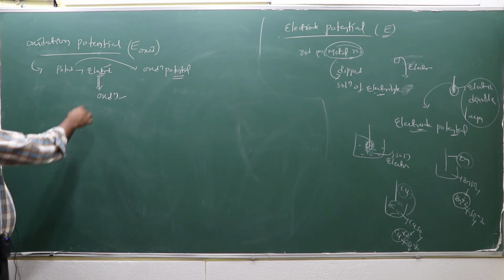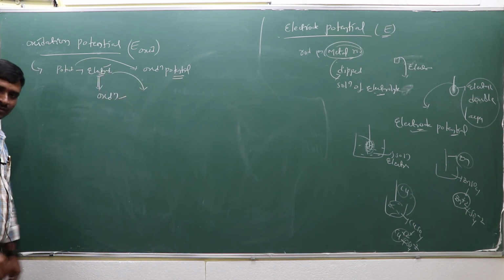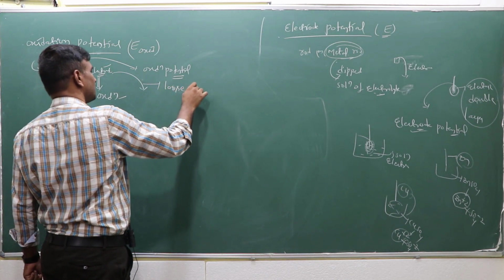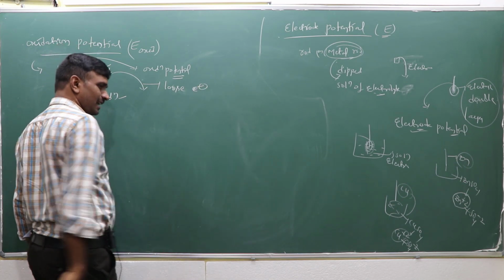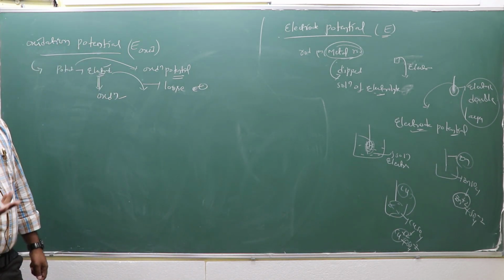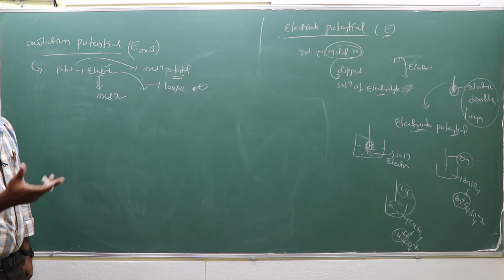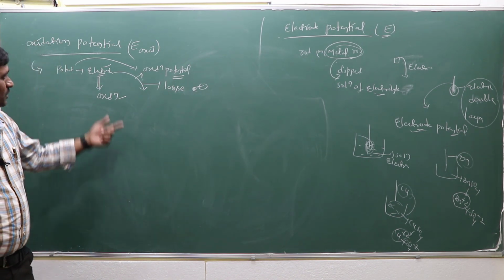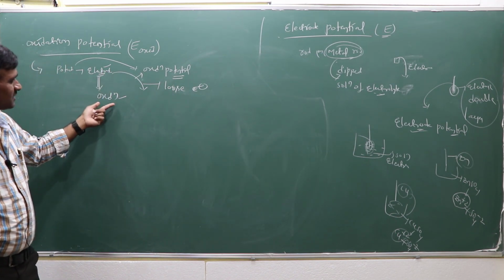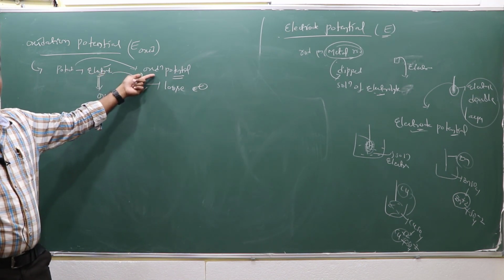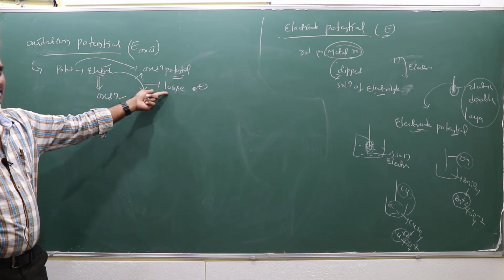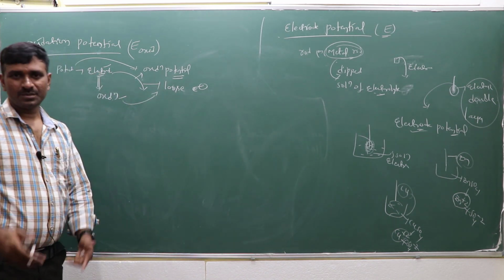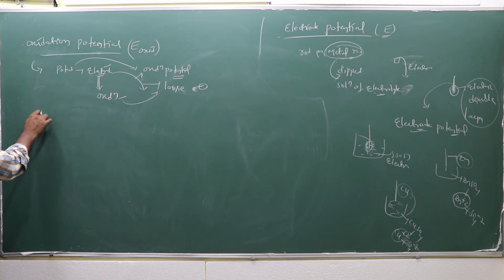Or the tendency of the electrode to lose the electrons. The tendency of the electrode to lose the electrons is considered an oxidation process, and that potential is considered an oxidation potential. So during the oxidation process, the electrode potential is the oxidation potential. Loss of the electron is considered which process? Oxidation process again.